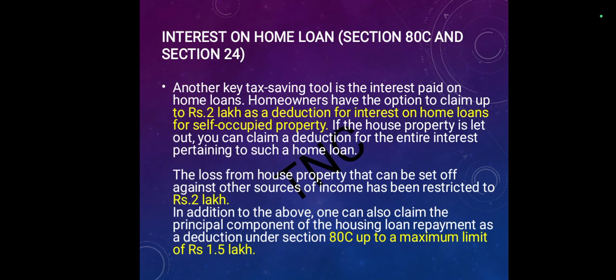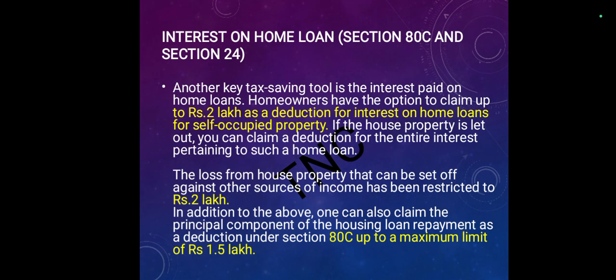Next, interest on home loan, section 80C and section 24. Another key tax saving tool is the interest paid on home loans. Homeowners have the option to claim up to rupees 2 lakh as deduction for interest on home loans for a self-occupied property. If the house property is let out, you can claim a deduction for the entire interest pertaining to such a home loan.